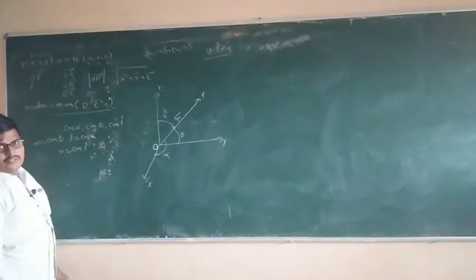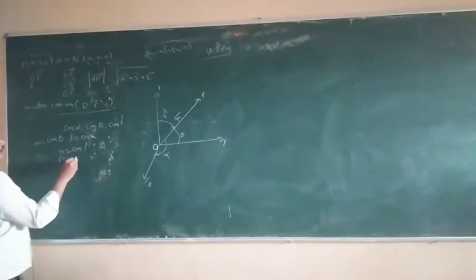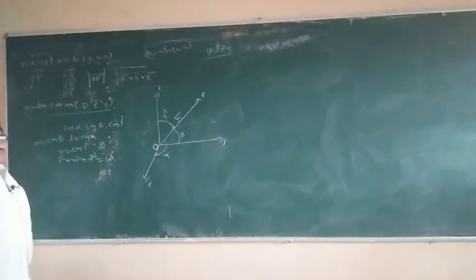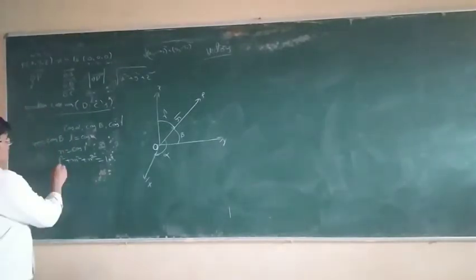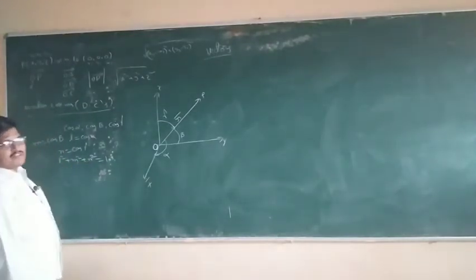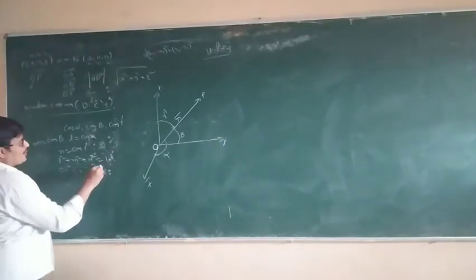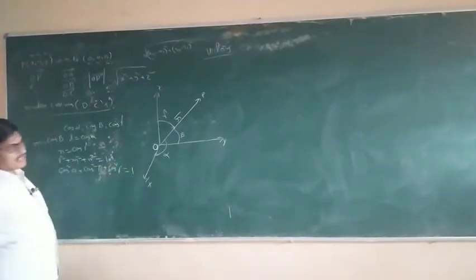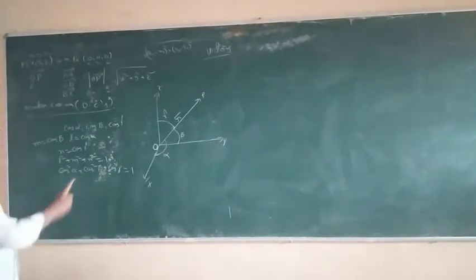What is the relation? l square plus m square plus n square is equal to 1. Or cos square alpha plus cos square beta plus cos square gamma is also 1.